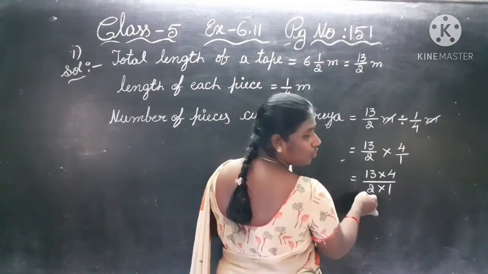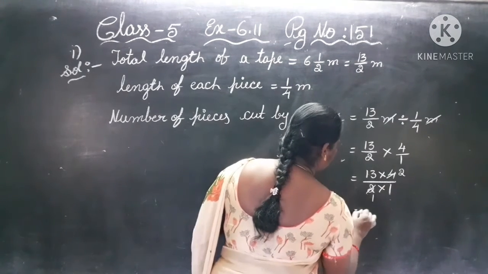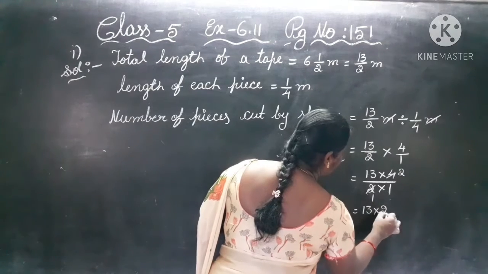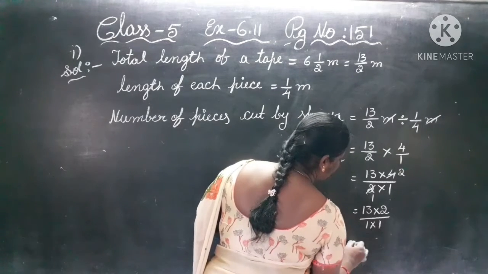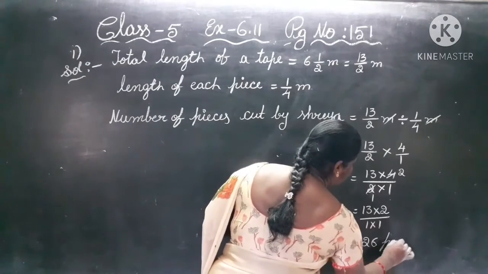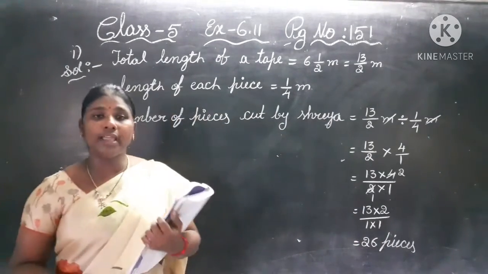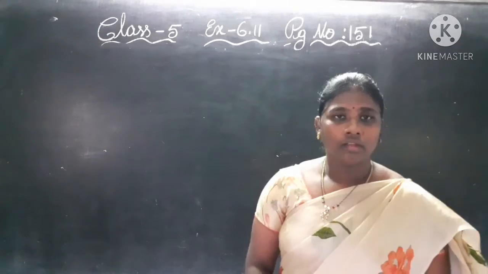So 13 and 1 not possible. 2 and 4, 2 ones are 2, 2 twos are 4. So 13 into 2 by 1 into 1. So 13 twos are 26. How many pieces? 26 pieces. The tape was cut into 26 pieces.